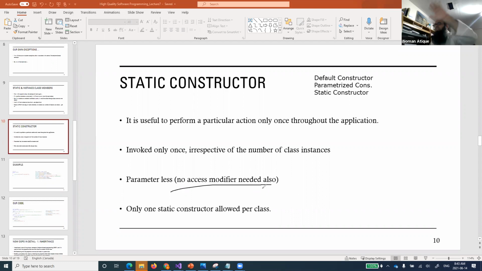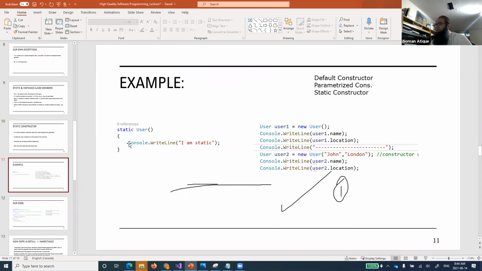You don't even need to mention private or public. If I ask you what it will be by default, of course, it's available at the class level, so it will by default be a public one, and we don't want to define the access modification with it. Only one static constructor is allowed per class. Remember that only one static constructor can be defined.